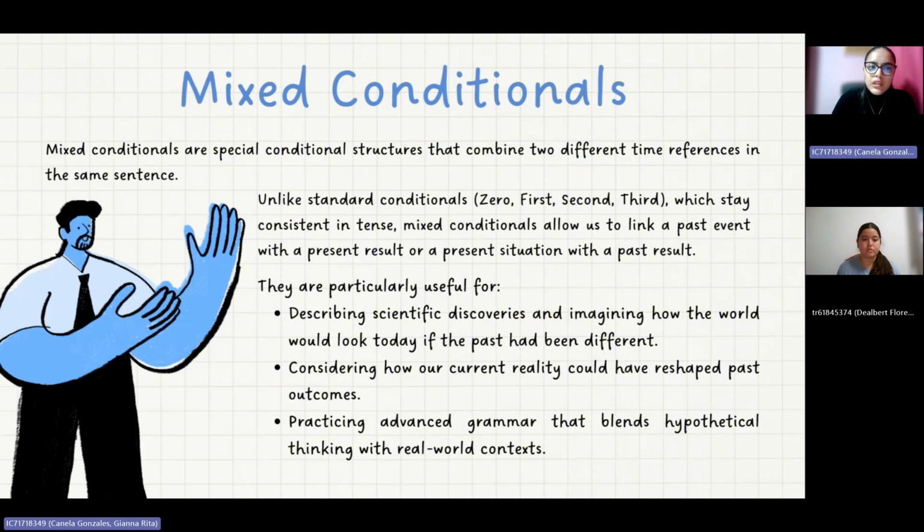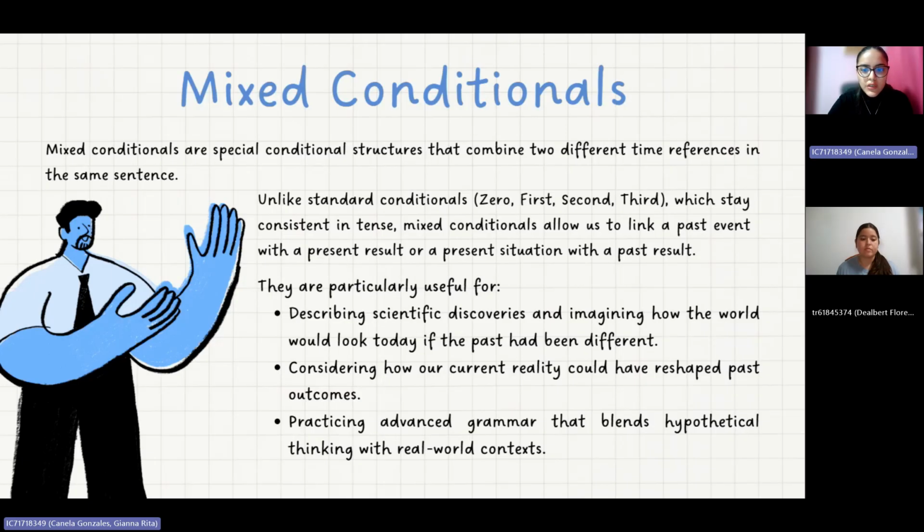Continue: mixed conditionals. Mixed conditionals are special conditional structures that combine two different time references in the same sentence. Unlike standard conditionals, zero, first, second, and third, which stay consistent in tense, mixed conditionals allow us to link a past event with a present result or a present situation with a past result.